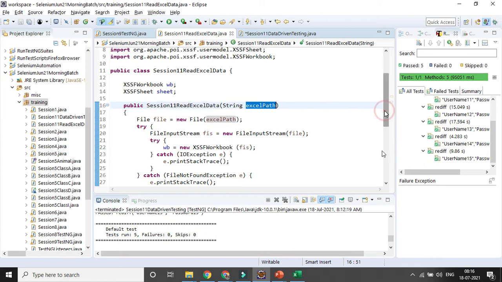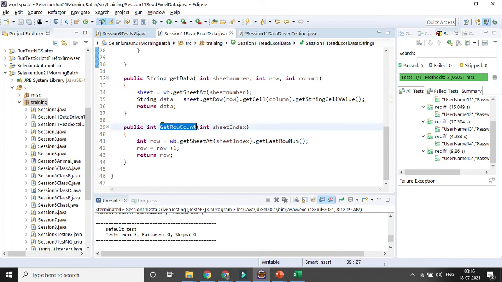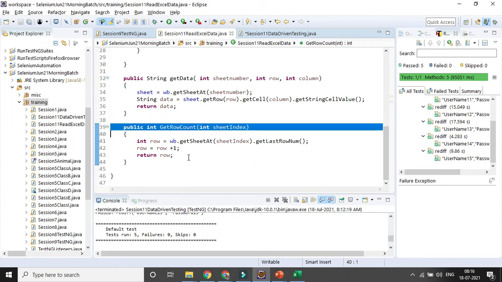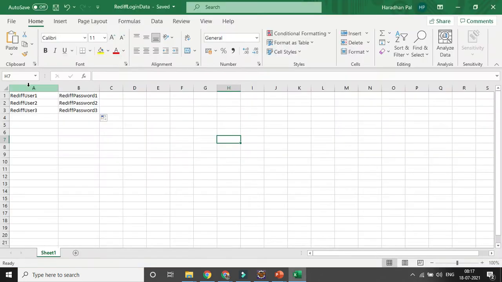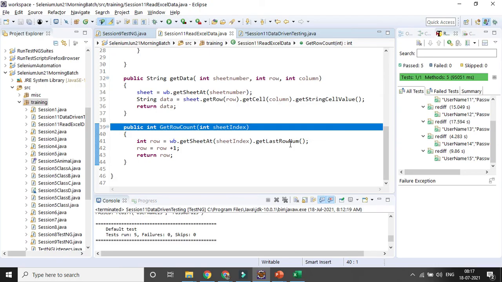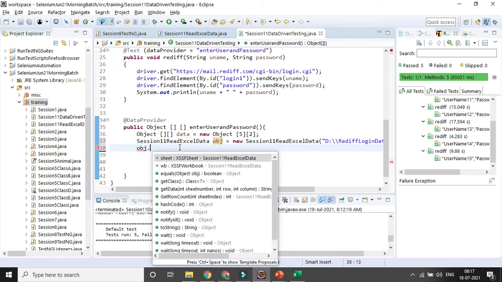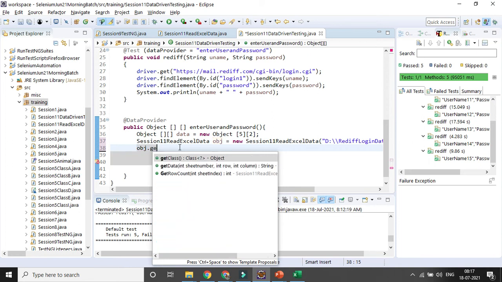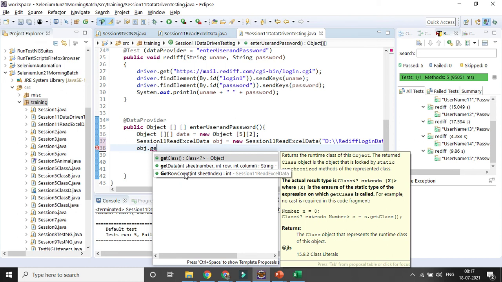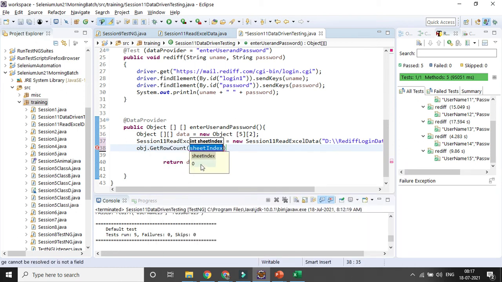Then I will go for the next variable where I will try to get how many rows there are. Here there are 3 rows, so I need to get all the rows, how many rows of data are available. So I will be reading them first, using that object. If I press dot, I can call that particular method, get row count. I can call the method where you need to provide the sheet index.